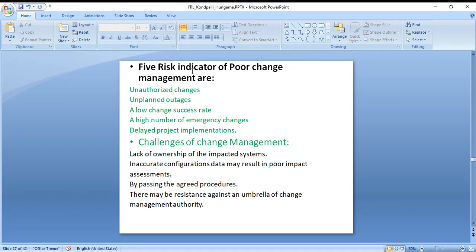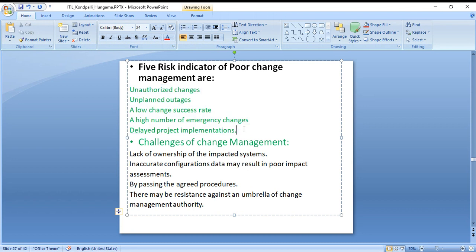Five risk indicators of poor change. If you have poor change, these are the risk indicators, and I request you not to fall into this. One is unauthorized changes, and unplanned outages. Because of that change, your phone is not being used for a complete day. Most of the youngsters will be upset in that case, because they play PUBG and Free Fire nowadays, so it impacts them a lot. So you need to ensure that you don't fall under these five risk indicators.